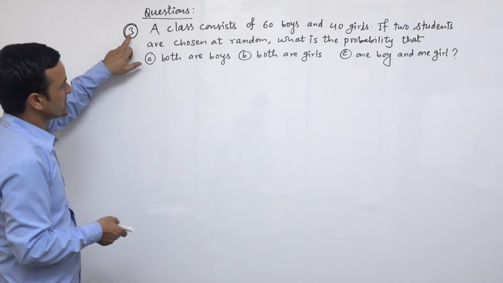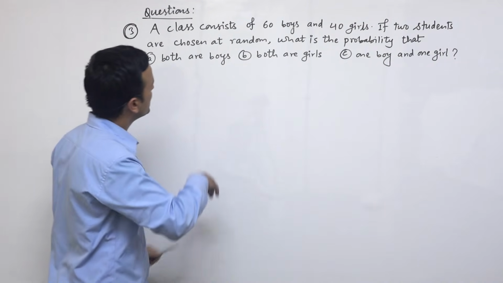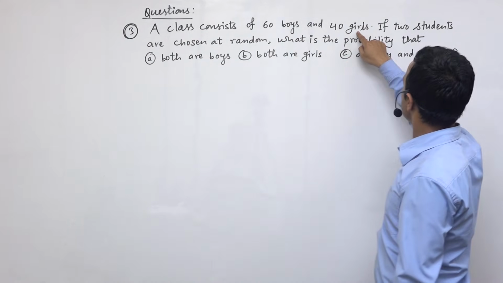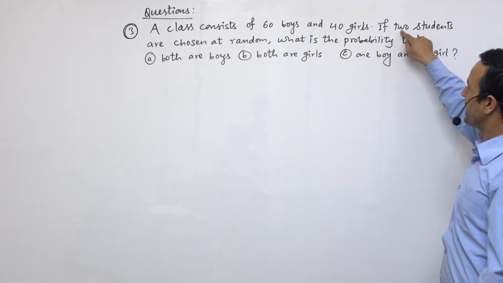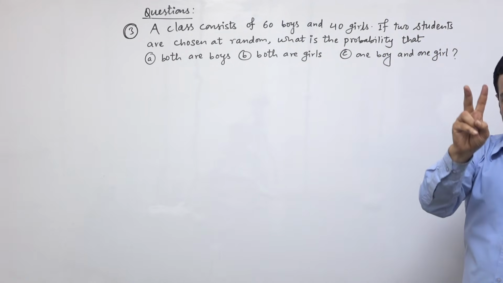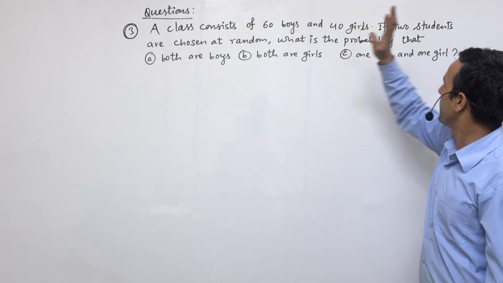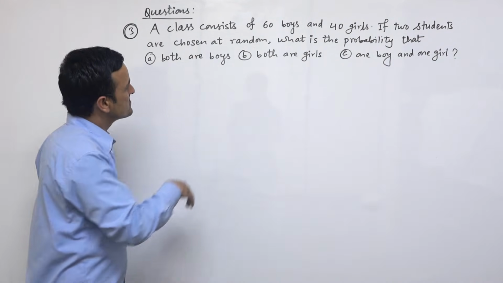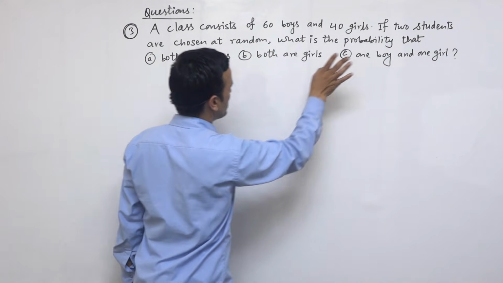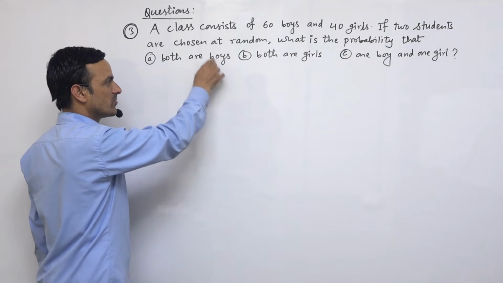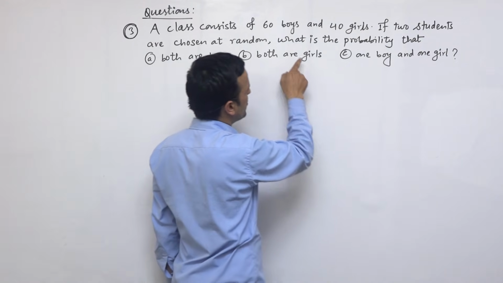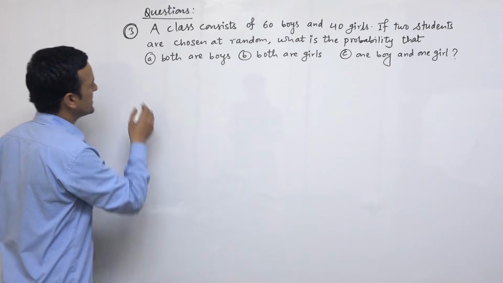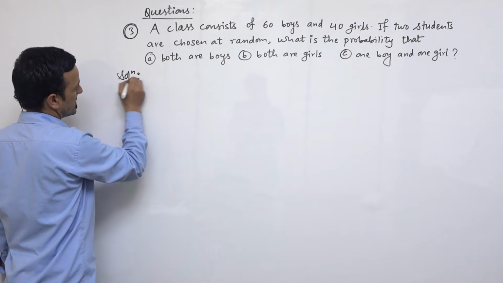As you can see, question number 3 is on the whiteboard. This is the question, and here are the total boys and the total girls, and out of them we have to select only 2 students. So 2 students are chosen randomly. We have to find the probability that both are boys, both are girls, and one boy and one girl. So we have to find this probability for each category.